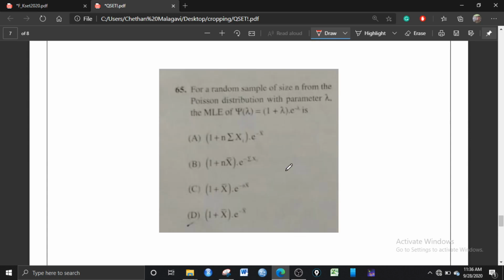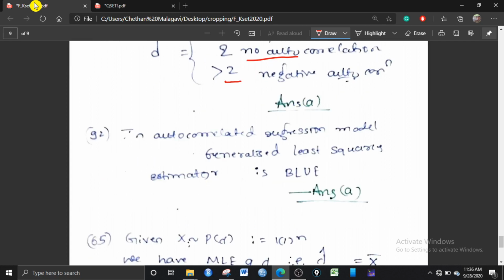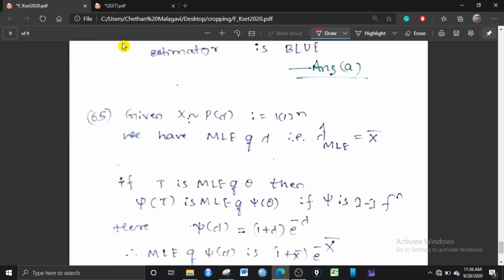For a random sample of size n from the Poisson distribution with parameter lambda, the MLE of xi of lambda, where xi of lambda is given by (1 plus lambda) times e to the power minus lambda. One of the beautiful properties of MLE is, if X follows Poisson lambda, then the MLE of lambda is given by X bar. This is a very basic property. And if T is an MLE of theta, this is the property I am speaking about: if T is any statistic that is an MLE of theta, then any one-to-one function of T, that is xi of T, is the MLE of xi of theta.